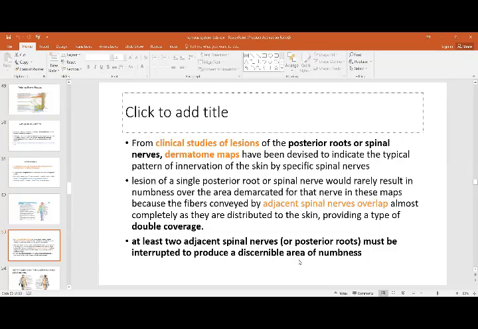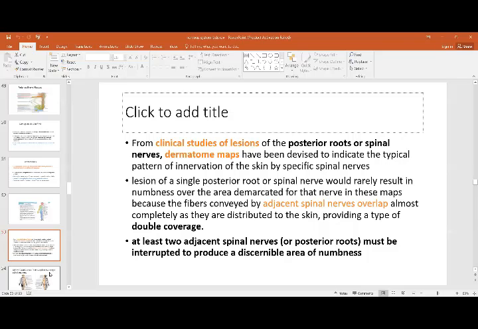To be visually acceptable that this area is really numb, both the nerves which are overlapping in that area have to be cut or damaged. Then only the area will really become numb. So basically, the dermatomes are the areas supplied by one spinal nerve, and if one spinal nerve is damaged, this is not going to make the area numb, because that area is being overlapped by the other spinal nerve. So if both the spinal nerves are damaged, then only that area will become numb.